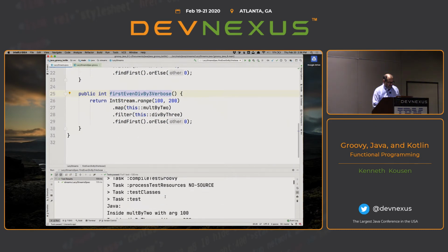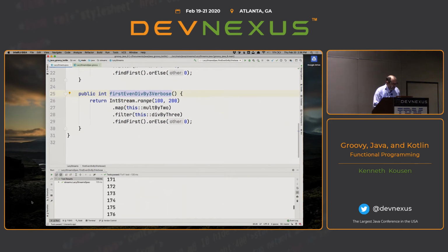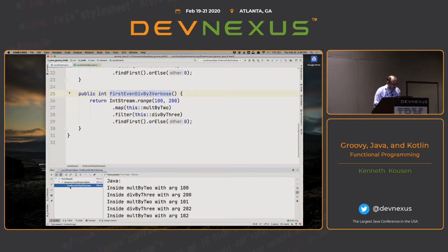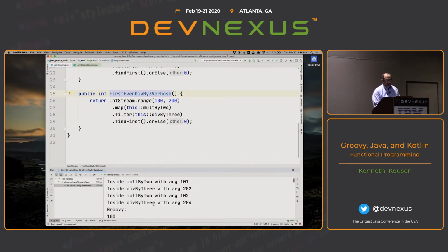Oops, that's the first one. And then here's the other one. Let's see. See, I'm inside multiply by 2 with 100, then inside divide by 3 with 200, and that was rejected. So then we go to the next one for 101 and double it, and that's not divisible by 3 either. So then we go to 102 and double it, and that is divisible by 3. We're done. See, we only went through 6 calculations because the stream was lazy.